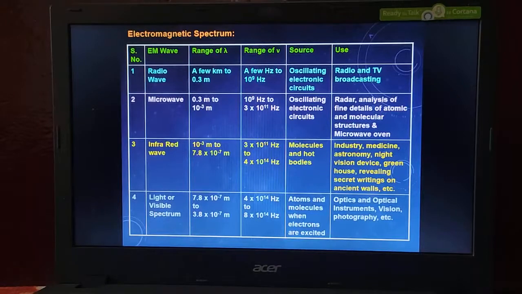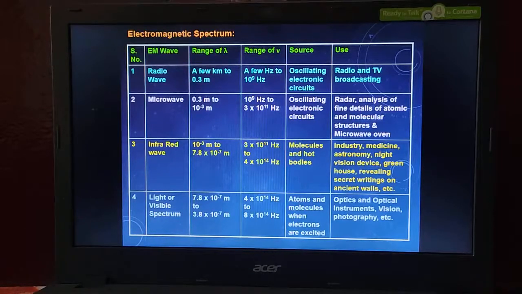And I have already said the uses: radio waves are used in radio and television broadcasting communications. Microwaves are used in radar, analysis of details of atomic and molecular structure, and microwave ovens.